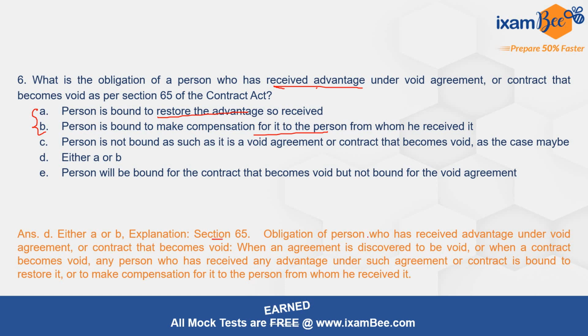So Section 65 says: obligation of person who has received advantage under void agreement or contract that becomes void. So when an agreement is discovered to be void or when a contract becomes void, then any person who has received any advantage or benefit under that particular agreement or contract is under an obligation to restore it or to make compensation for it to the person from whom he actually received it.